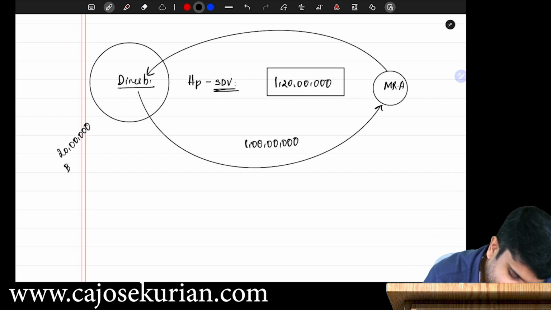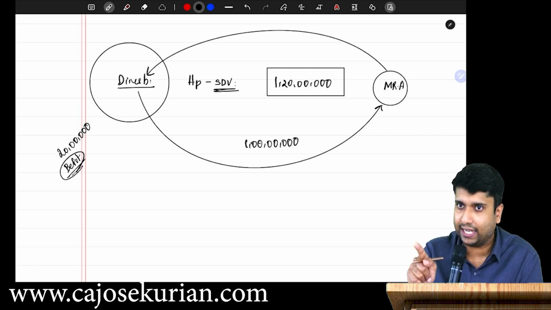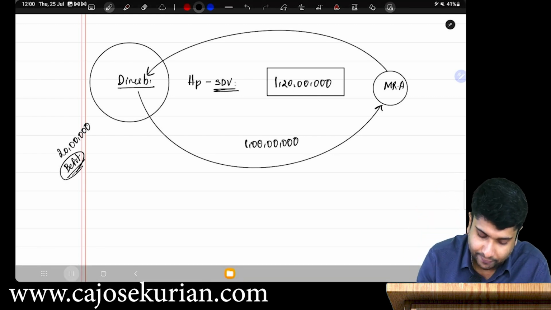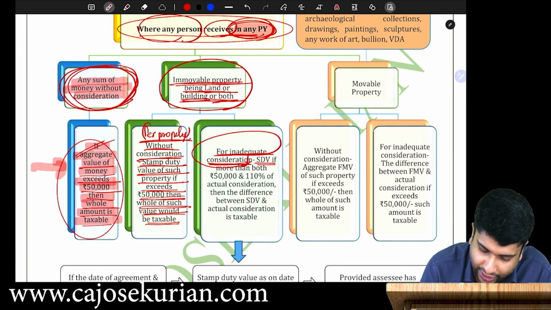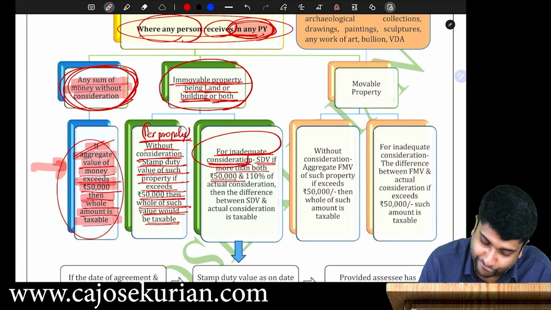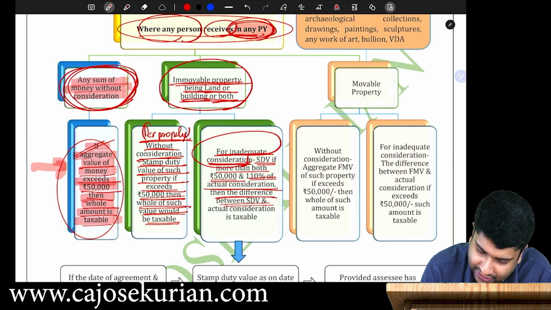Benefit received by Dinesh is 20 lakhs. Or we can say the difference between stamp duty value and actual consideration is how much? 20 lakhs. So what does the department say? If it is for inadequate consideration, and the stamp duty value is more than both 50,000 and 110% of actual consideration, then the difference between stamp duty value and actual consideration is taxable.